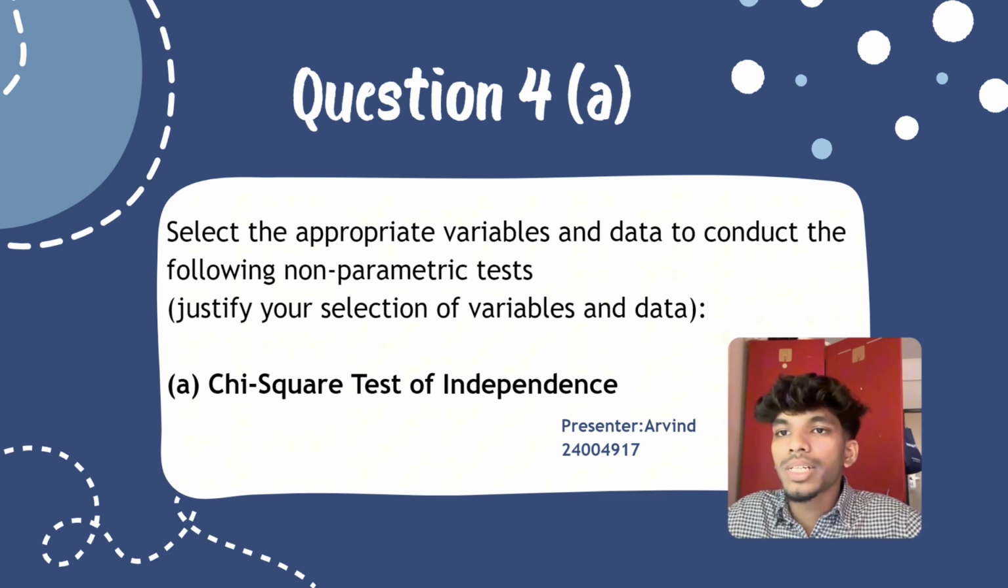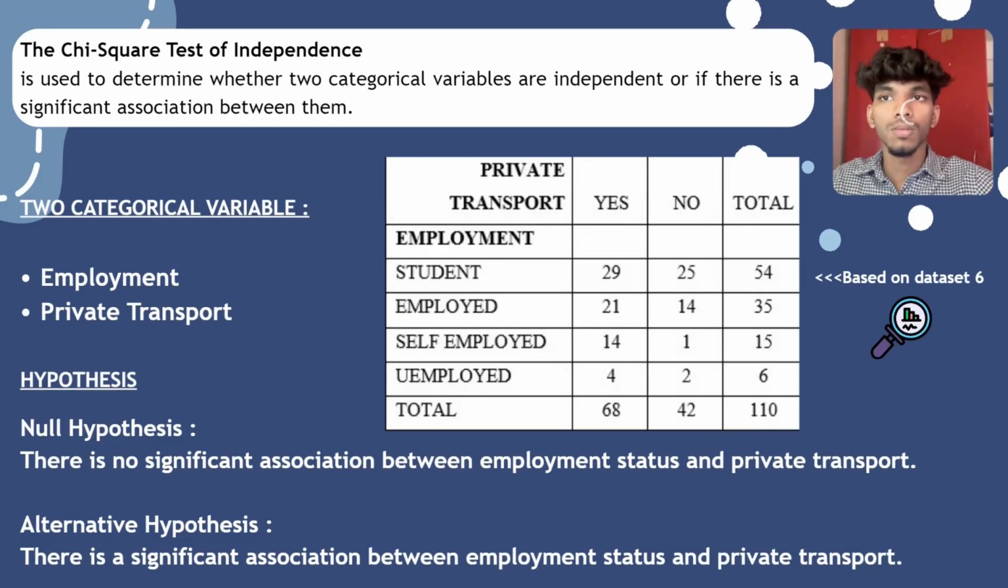On this slide, I'll be explaining the chi-square test of independence, which helps us understand whether there is a significant relationship between employment status and private transport. In our analysis, we are trying to determine if a person's employment status influences their likelihood of using private transport. The goal is to see if these two factors are connected in any way.